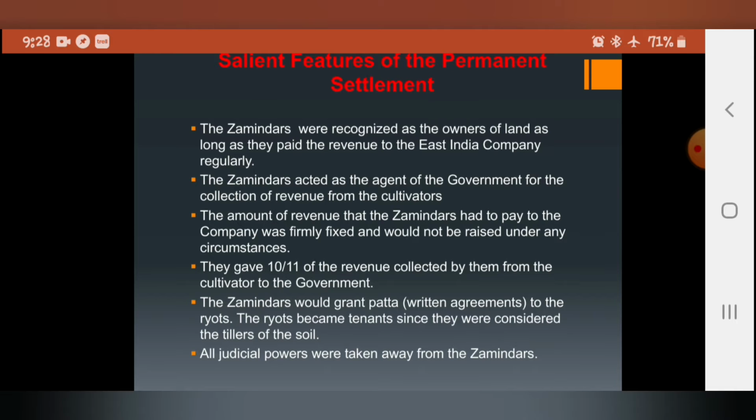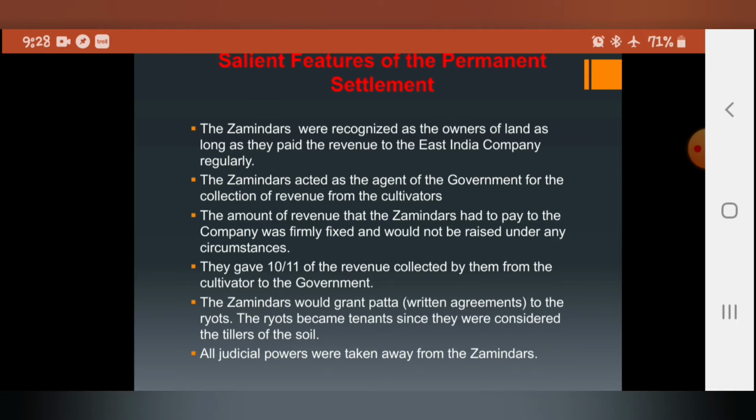First point, the zamindars were recognized as the owners of the land as long as they paid the revenue to the East India Company regularly. When the zamindars paid revenues to the East India Company, they were the owner of the land. That is the meaning of the first point.